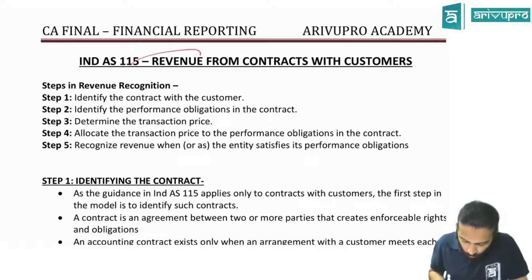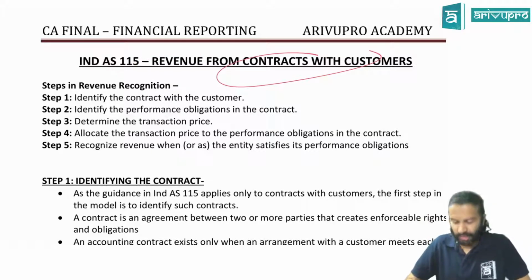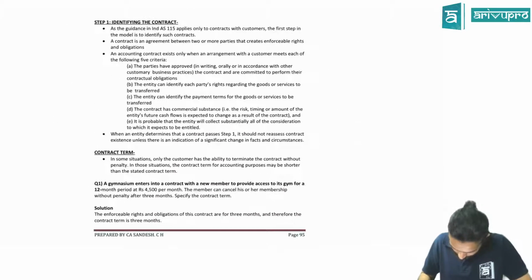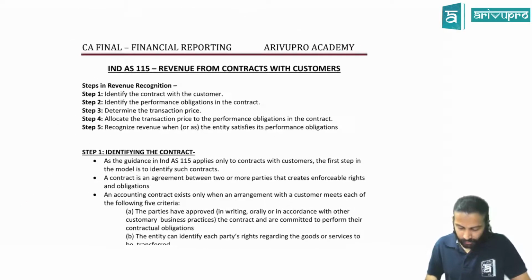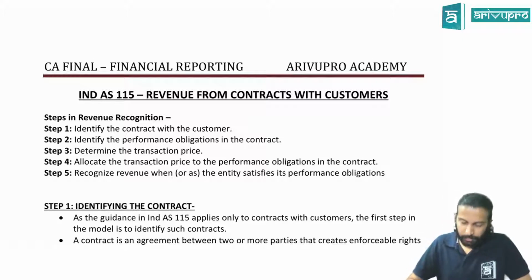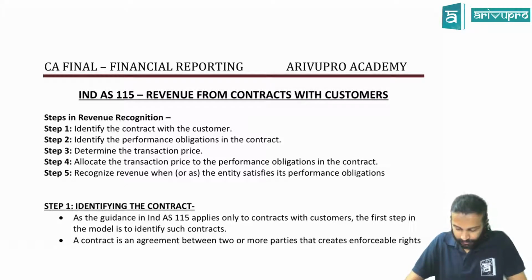We'll start with a new standard today: Ind AS 115, revenue from contract with customers. It's on page number 95 in your main handout, main book. Found it? Page number 95, Ind AS 115, revenue from contract with customers. Shall we start? Okay.